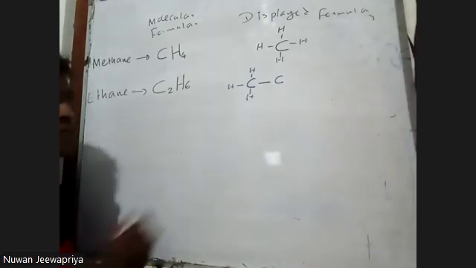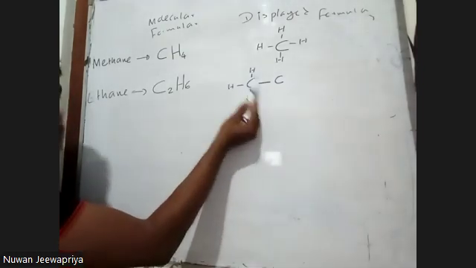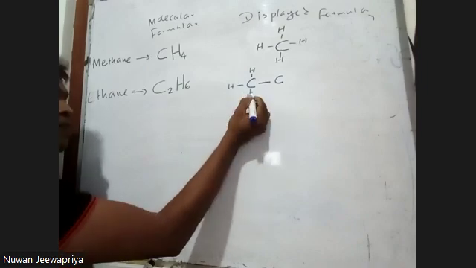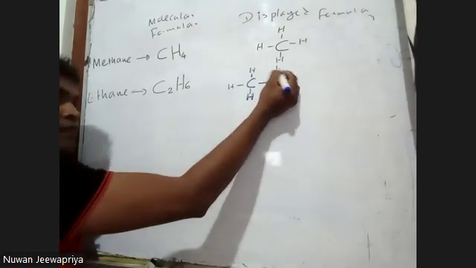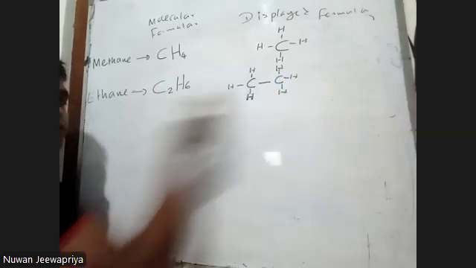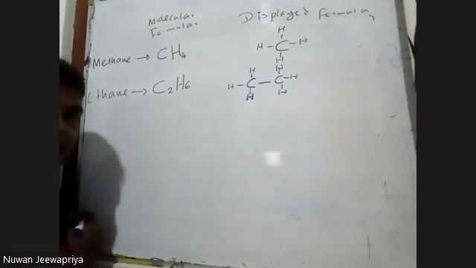This carbon has now 4: 1, 2, 3, 4. And this carbon also needs to have 4: 1, 2, 3 bonds and 4. So this is the displayed formula of ethane.